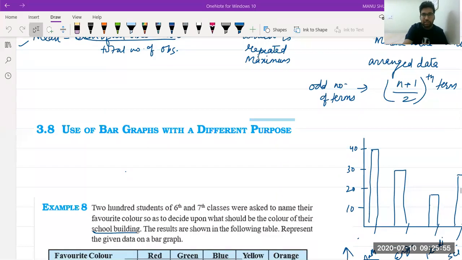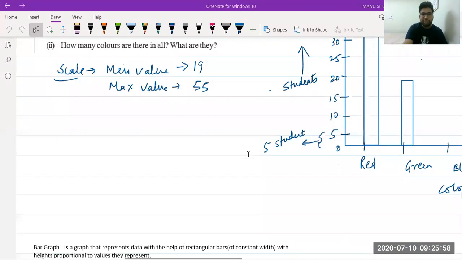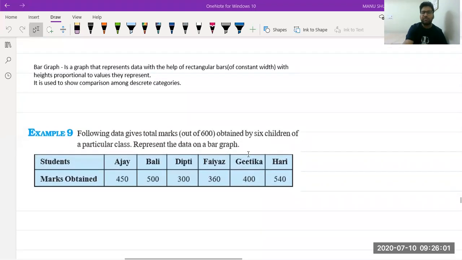Okay, Maneet. Now see, yesterday we did this example. Before that, someone was asking for the definition of bar graph. For them, I've written it over here. A bar graph is a graph that represents data with the help of rectangular bars of constant width with heights proportional to their values. We have seen, if the value is high, the bar height will be high. If the value is less, the bar height will be less. This is the concept of bar graph.